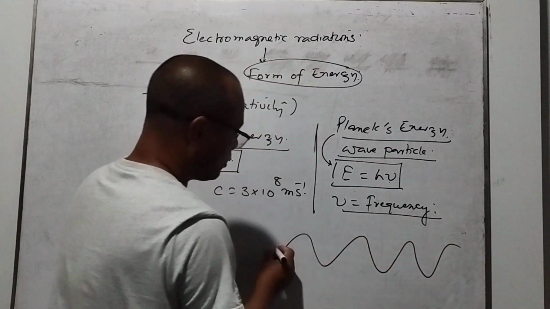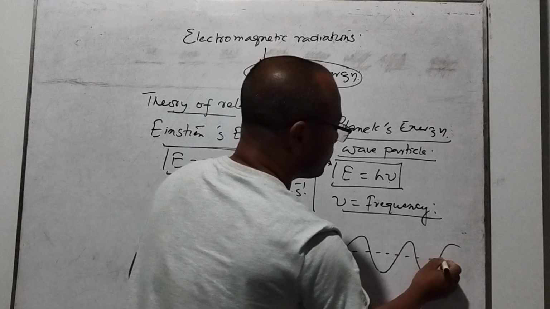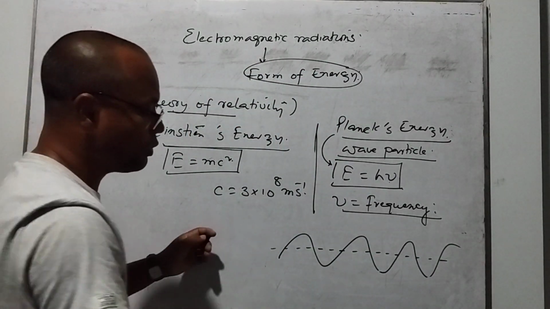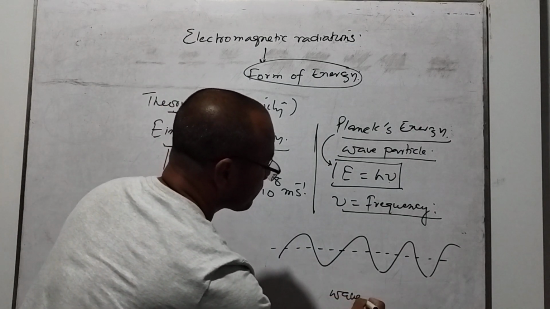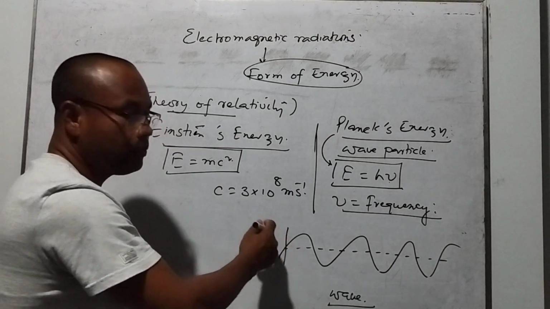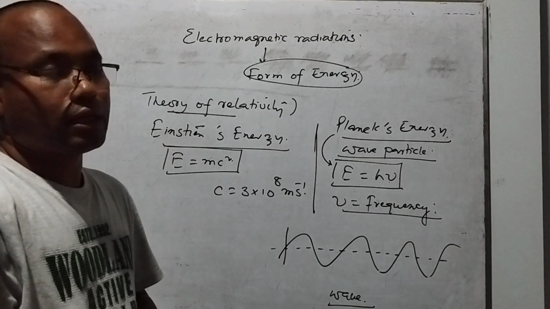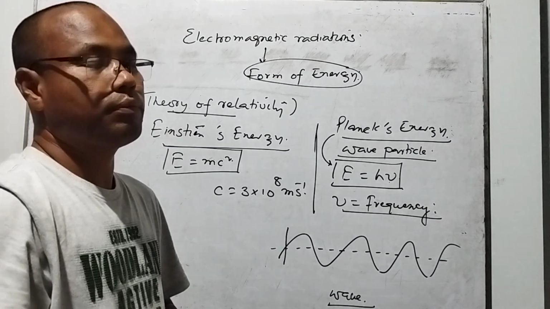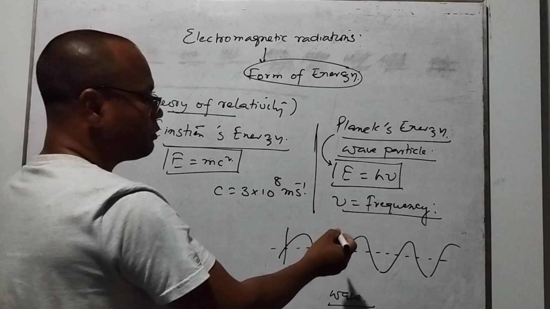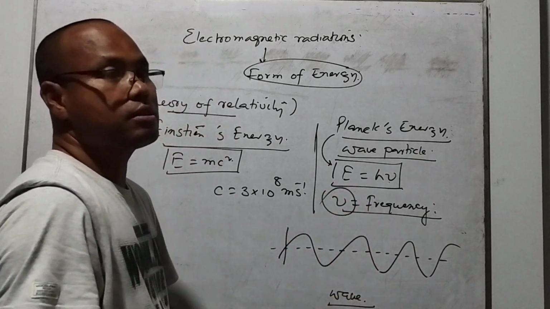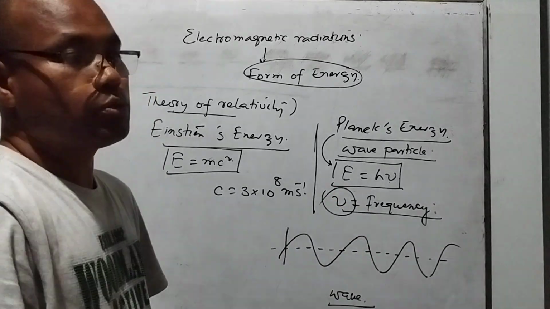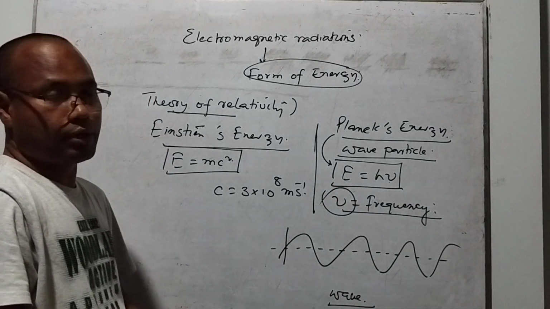So how many waves travel in 1 second, that is what we call the frequency. Frequency is the number of waves that travel in 1 second.